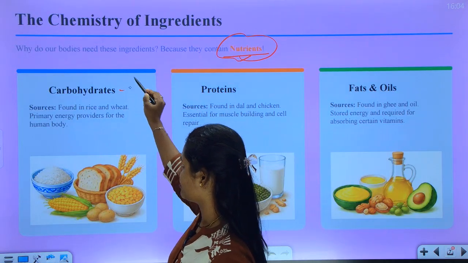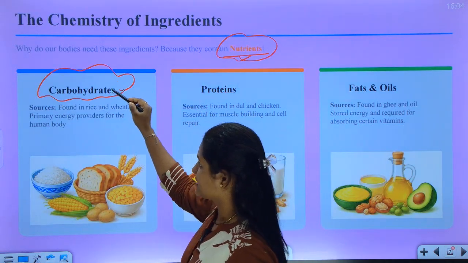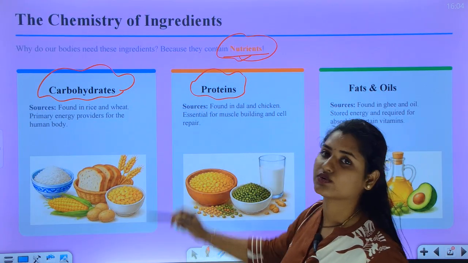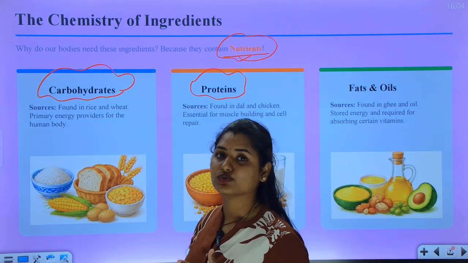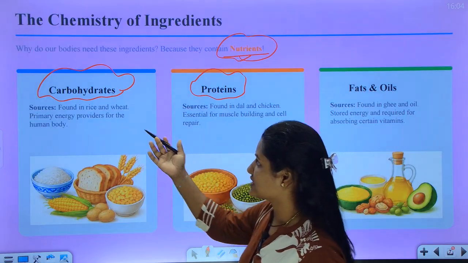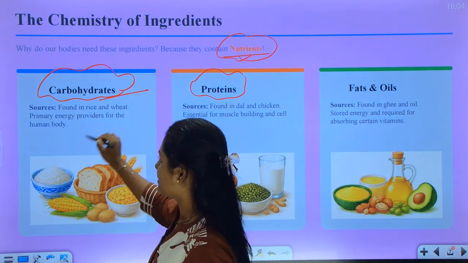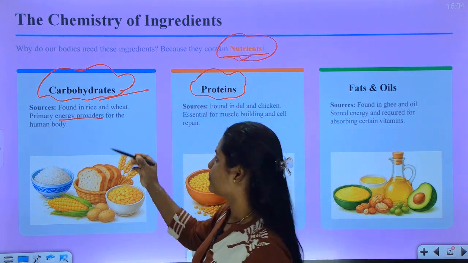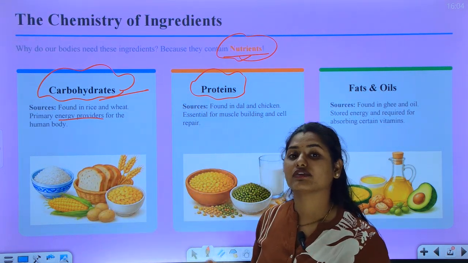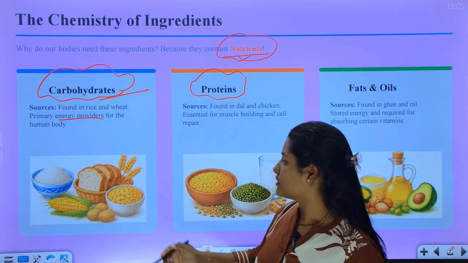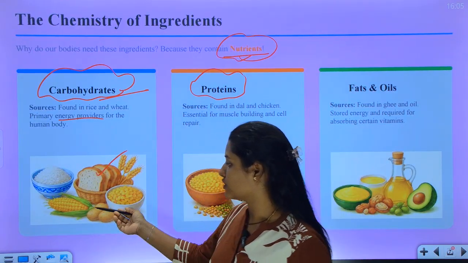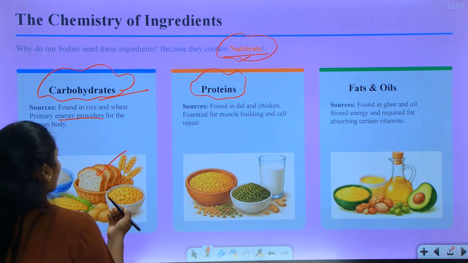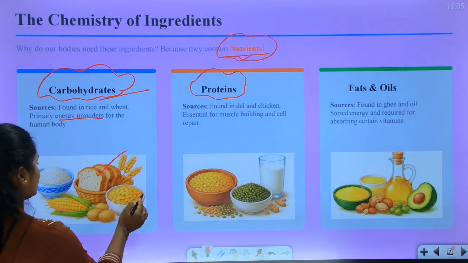The first one is carbohydrate. This is the major nutrient. After carbohydrate, protein. One nutrient is helpful for us for one life process. For example, carbohydrate gives us energy. It provides us energy. So where can we get carbohydrates? From bread, wheat, corn, potato. Carbohydrates are present in potato and corn. These are the examples.